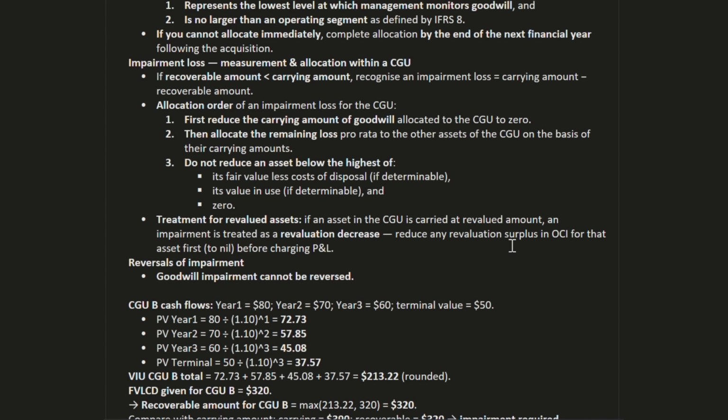If an asset in the CGU is carried at the revalued amount and impairment is treated as a revaluation decrease, reduce any revaluation surplus in OCI for that asset first to nil before charging to P&L.